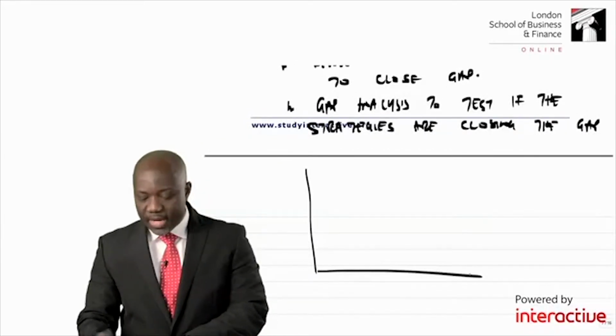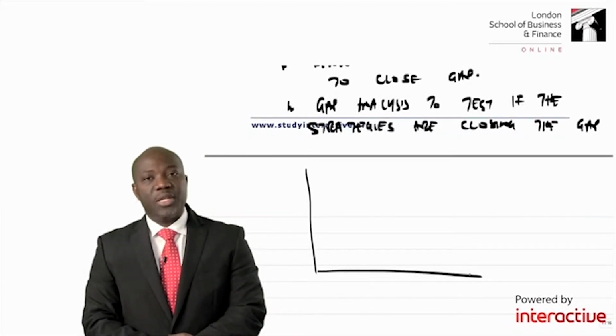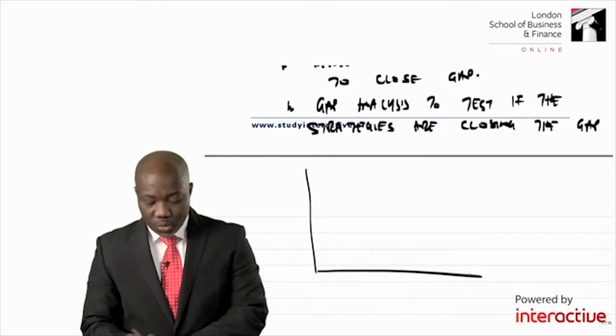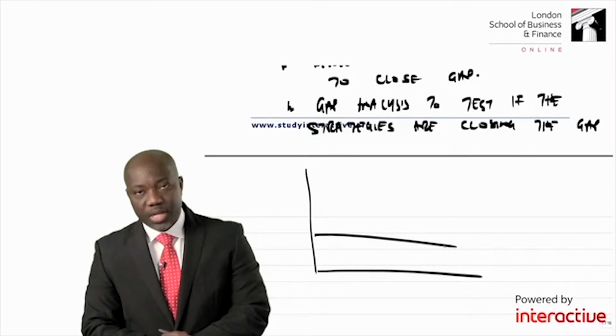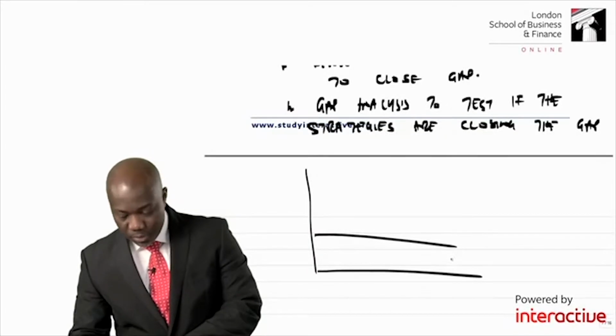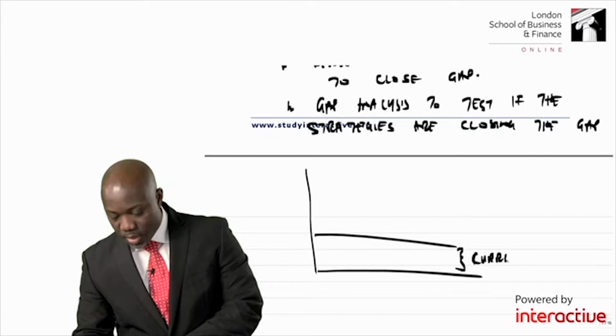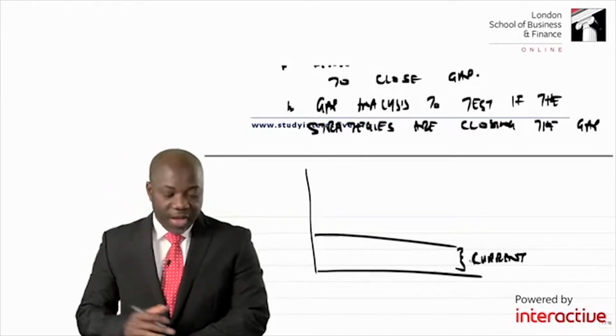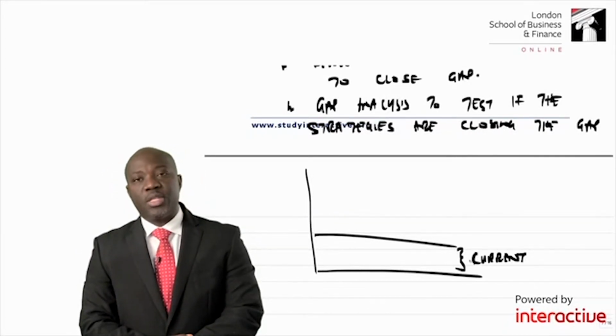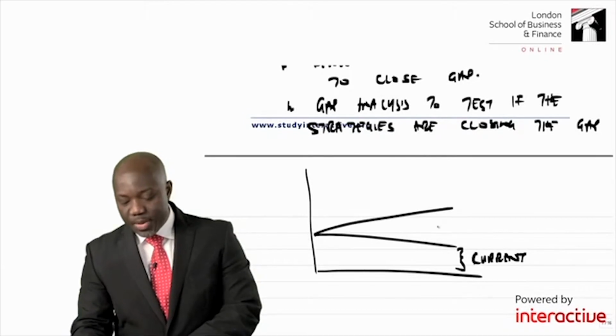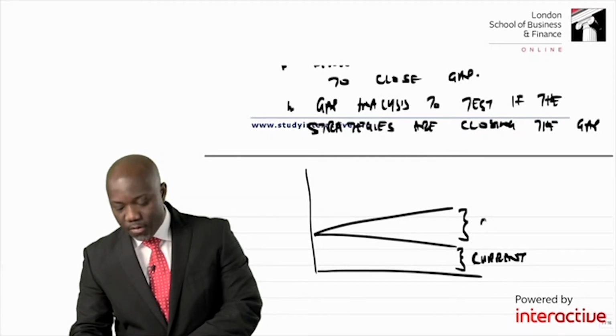So this is what I'll do. I'll tell the examiner that this is where I am currently. That is my current position. And I believe that if I continue operating at the same capacity, then that might be my forecast.